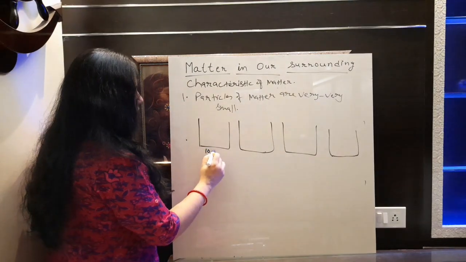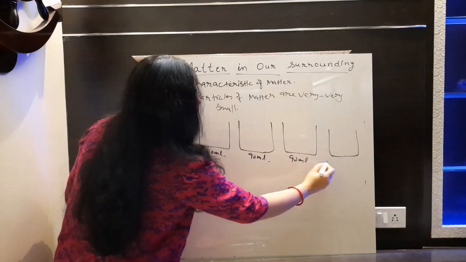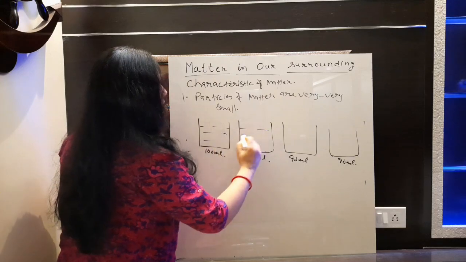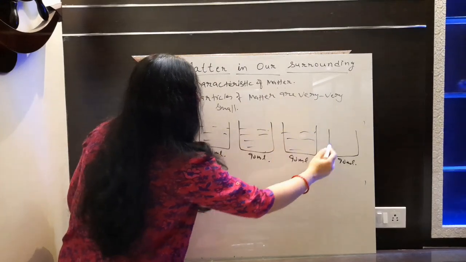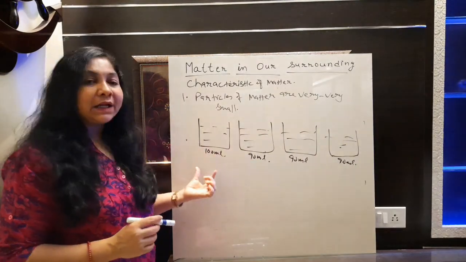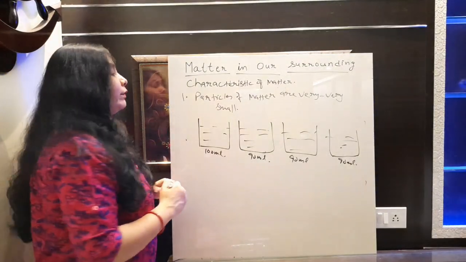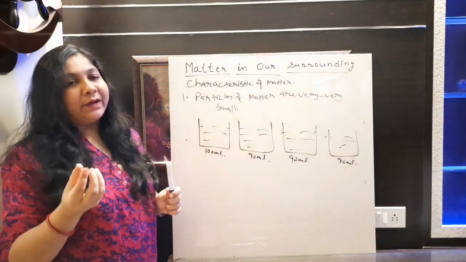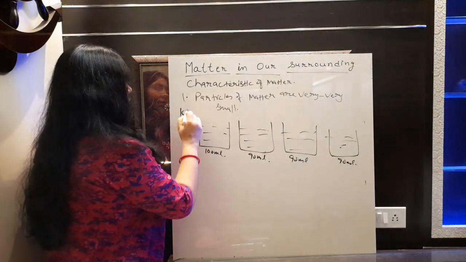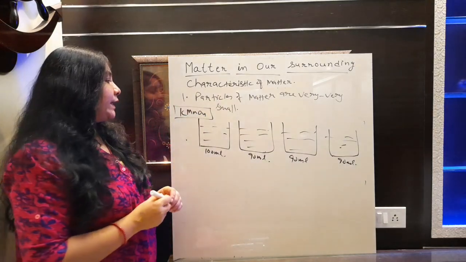Now here we have 100 ml of water, here we have 90 ml of water, here we have 90 ml of water, and here also we have 90 ml of water. We are putting 90 ml of water in three containers, and this container will have 100 ml of water. Now we will take a few crystals of potassium permanganate, KMnO4. So that we are taking here.